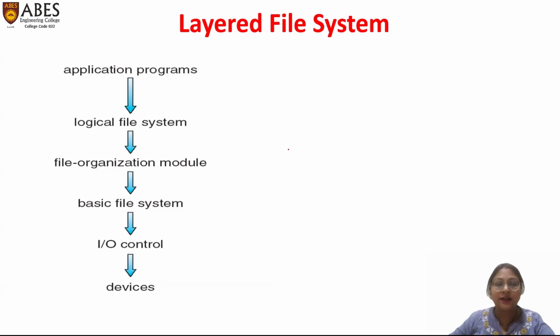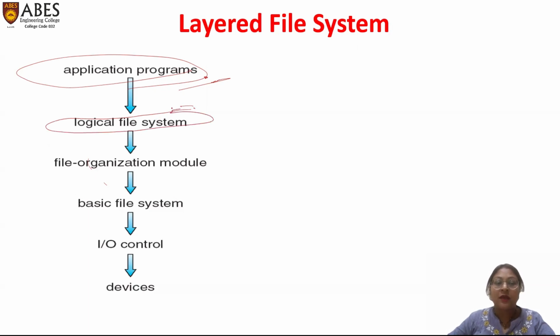Here, this is the layered architecture, the layered system of the file system. In this layered structure, at the top layer, there is the application program. This application program is accessed by the user, or you can say that the user does some work by using this application program. The application program gets connected to the devices, or the internal disk of the file system, by using some logical file system. By logical file system, we mean that data is stored in the file system in some logical manner.